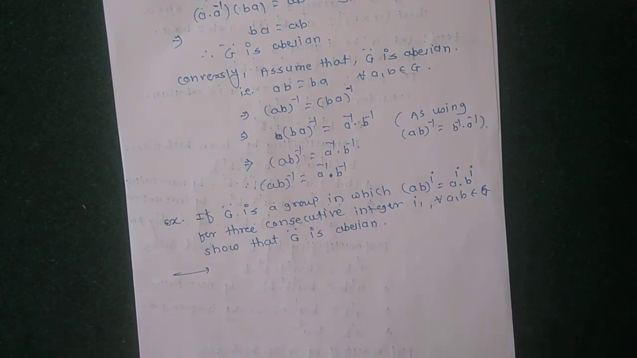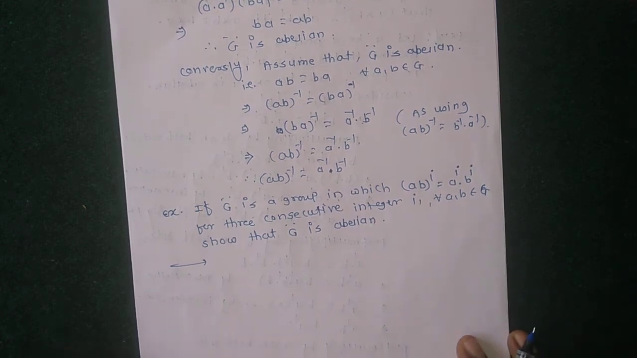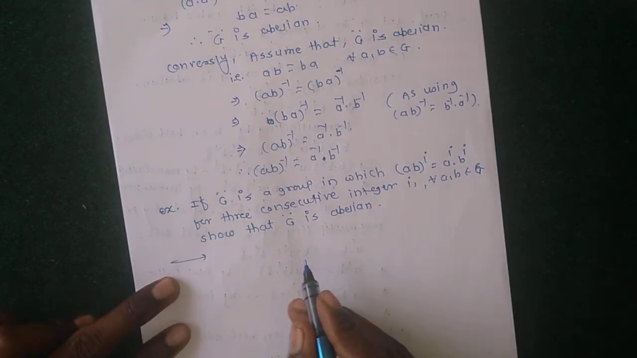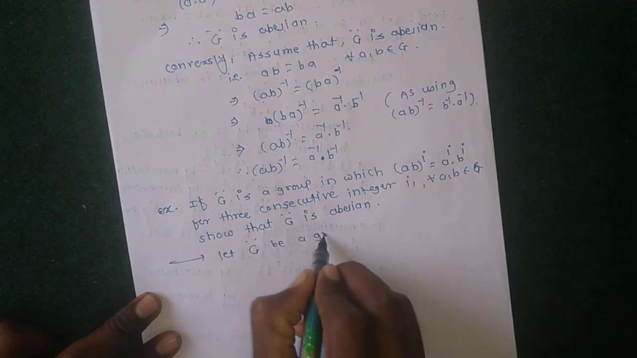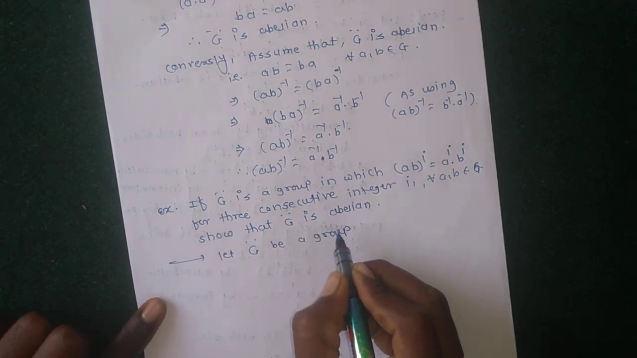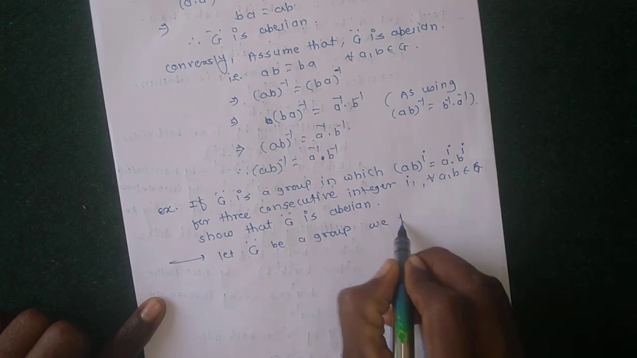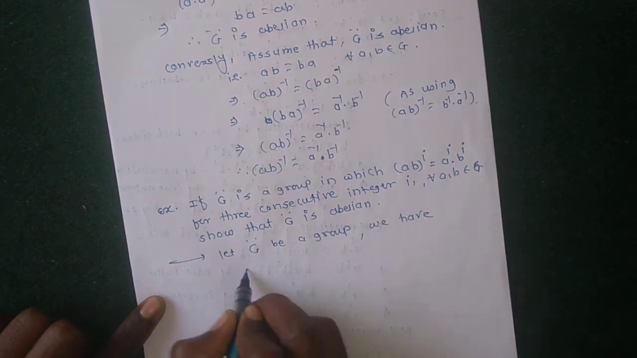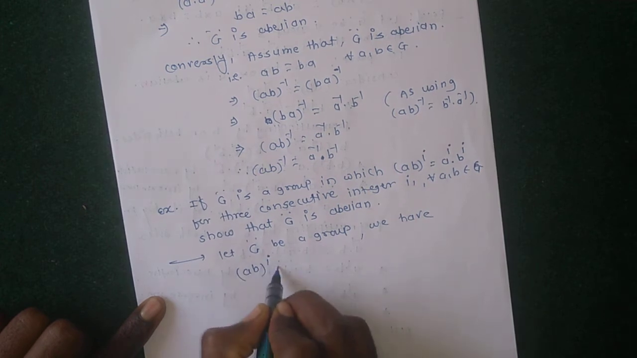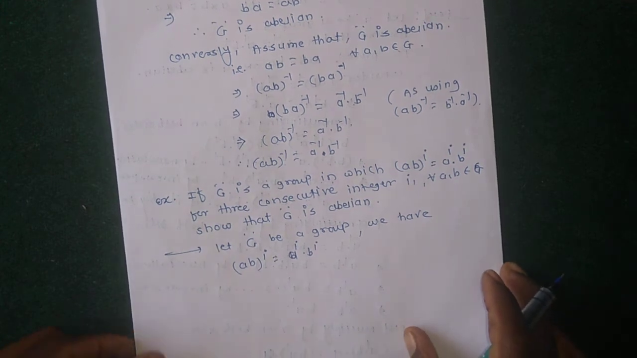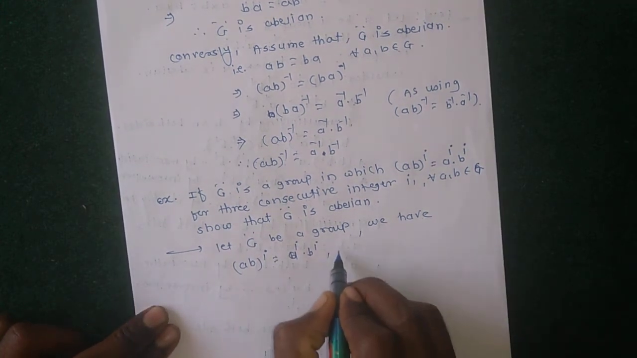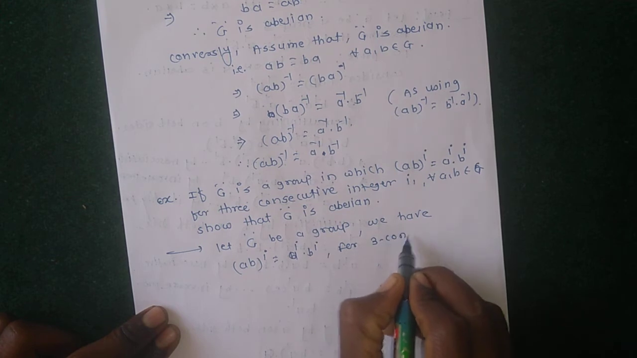How to prove that G is abelian? To prove G is abelian means that AB equal to BA. This is the proof. First, let G be a group. Let G be a group. We have AB raised to I equal to A raised to I into B raised to I for three consecutive integers.